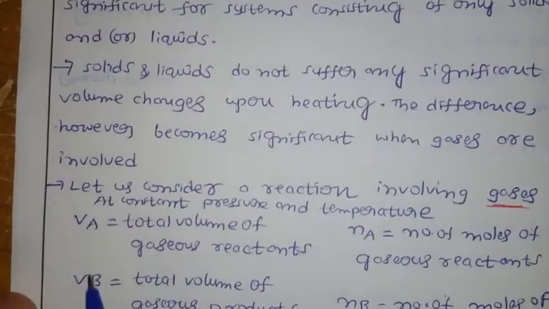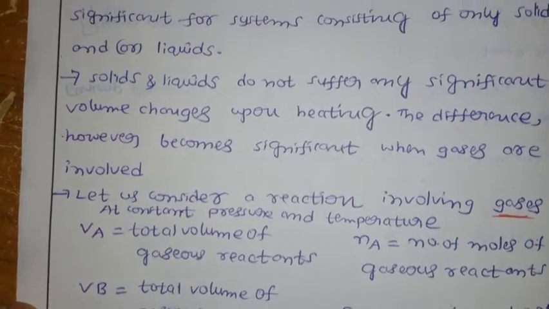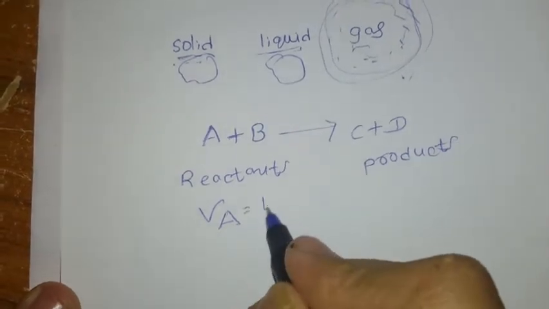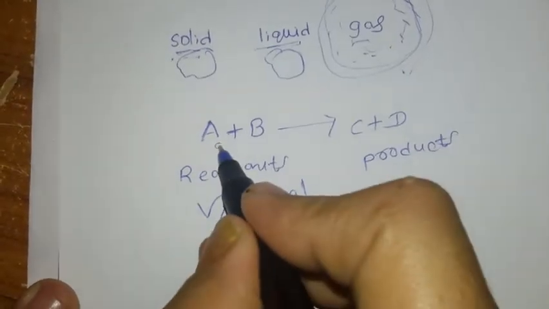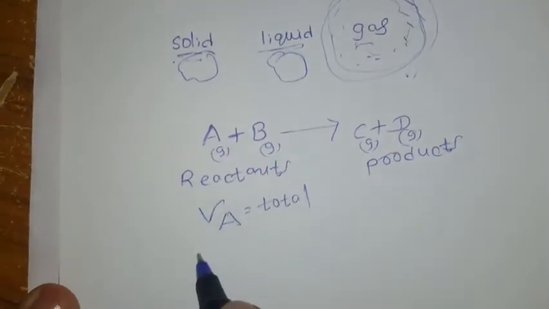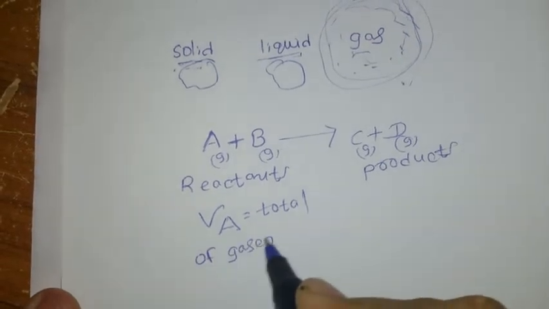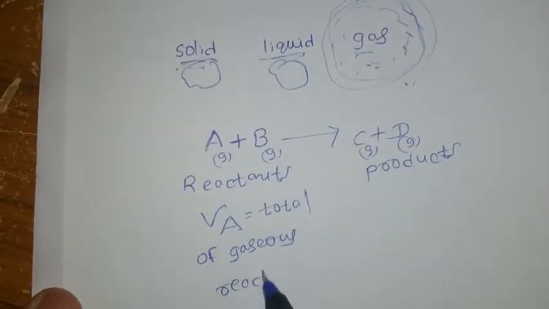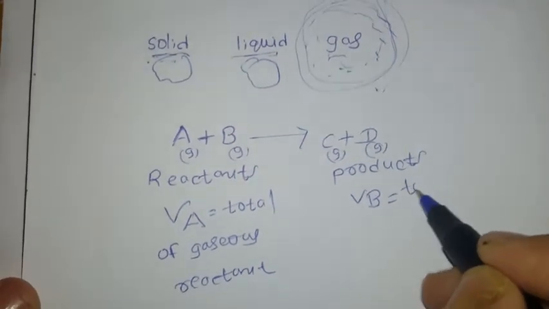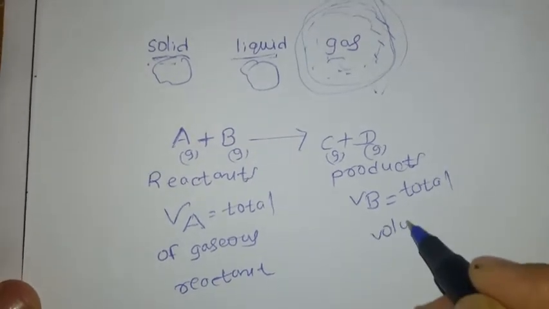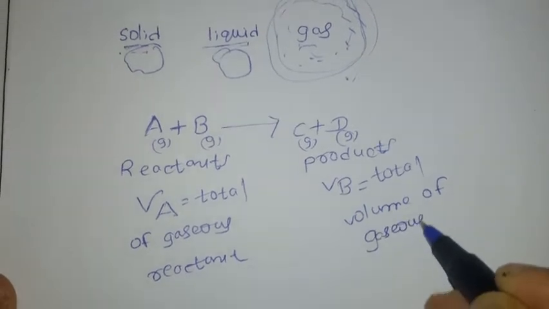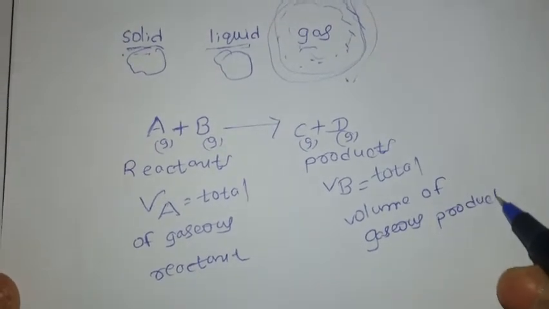Here VA means the total volume of gaseous reactants. All of these are gases, so I am taking the total volume of the gaseous reactants as VA. Next, VB means the total volume of gaseous products.